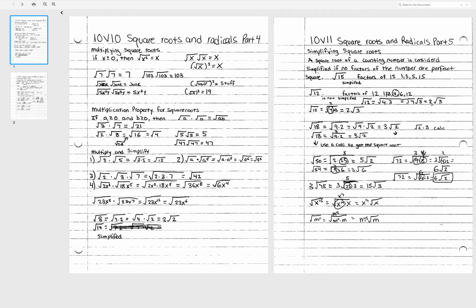That's the name of the video. So that means chapter 10, video number 10. And I called it Square Roots and Radicals Part 4. And see, it takes a page. This is a student's notes, a real student in my class. It took about a page. And then here's the next video in chapter 10 called video 11, and it takes another page. And so that's how, at the very top of each page, you want to put what the name of the video is, and write out the notes by copying what I did. You can also go to the Math Learning Center and they'll show you an example.